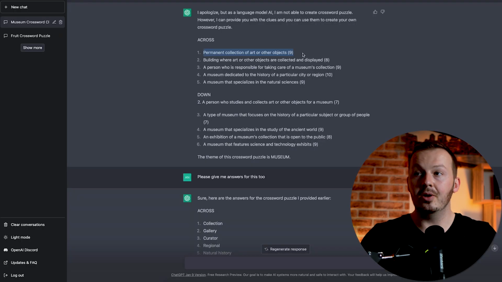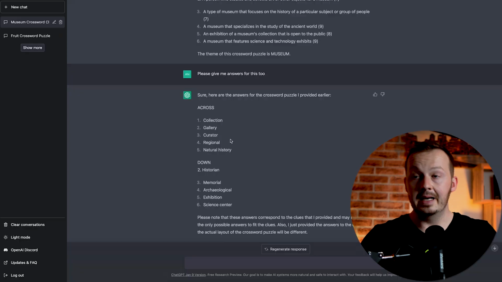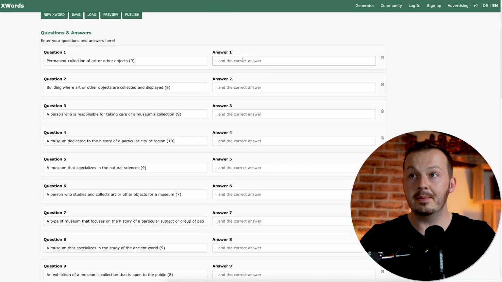So just go ahead and copy all these clues generated by ChatGPT to Xwords. And just like that, I have copied all the 10 clues provided by ChatGPT into Xwords. Now all I need to do is copy and paste these answers as well into Xwords. Just go ahead and copy and paste it one by one.